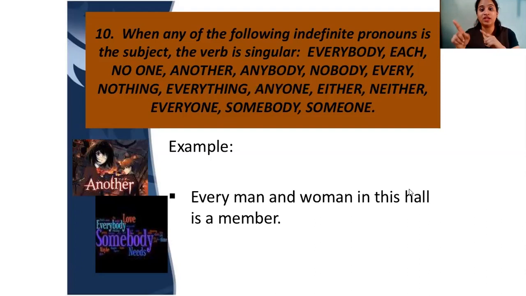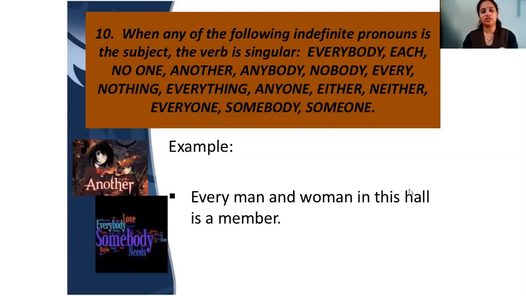When either and neither come alone, we are not talking about either...or, neither...nor. We are just talking about either and neither. Whenever it is either only, you will use singular. Whenever it is neither only, you will use singular. When either...or and neither...nor come, the rules of the nearest subject and singular when two are singular are used. But when it is only neither, you will use only a singular verb.